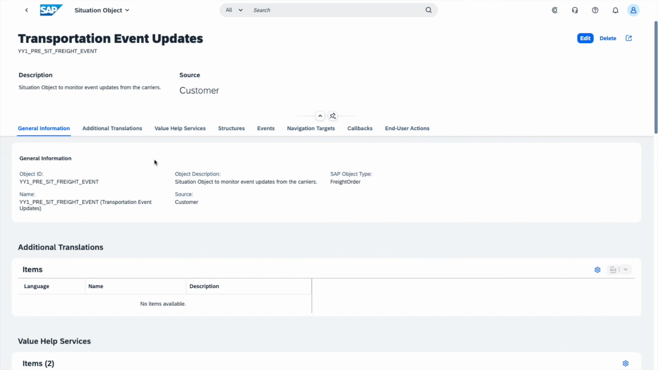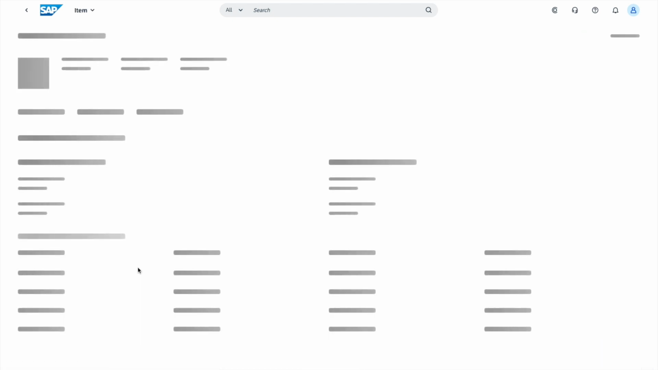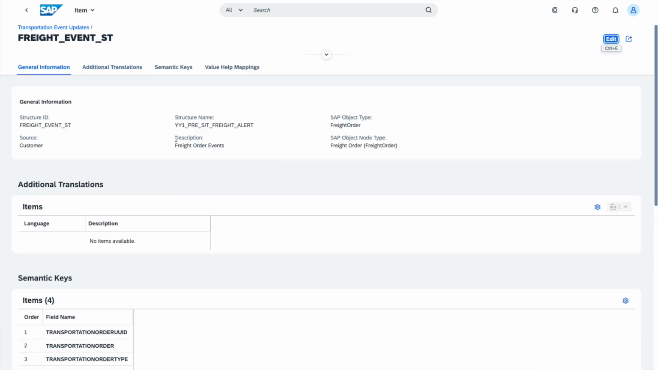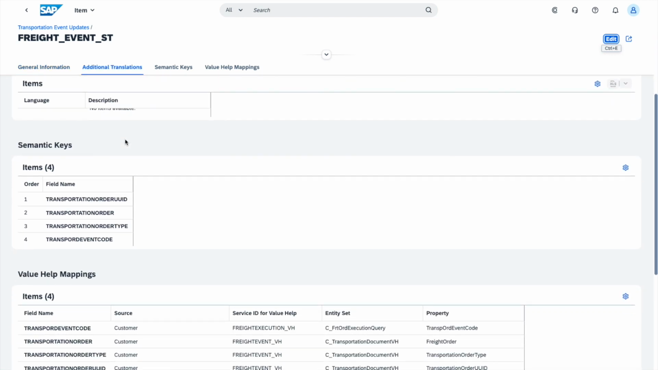So here I've indicated the situation object. I've indicated the SAP object type that this refers to, which is the freight order in our case. In terms of structures, which is what I indicated earlier on, this is where we have referenced the CDS, the custom CDS that we created. So this structure name that we see here refers to a CDS. And again, you can see the object type, which is freight order.